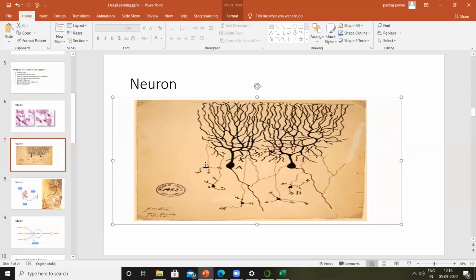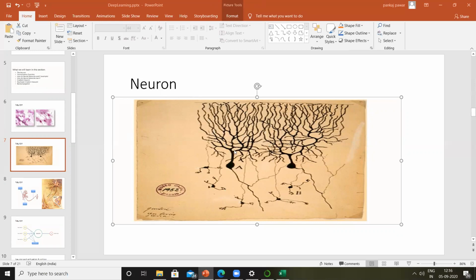And this is an actual image taken way back in 1952. So a section of the human brain was observed under a microscope, and there was a scientist who observed it and then drew what a neuron looks like. In this, you can see it looks like a tree root structure. It's just that the roots are over here.